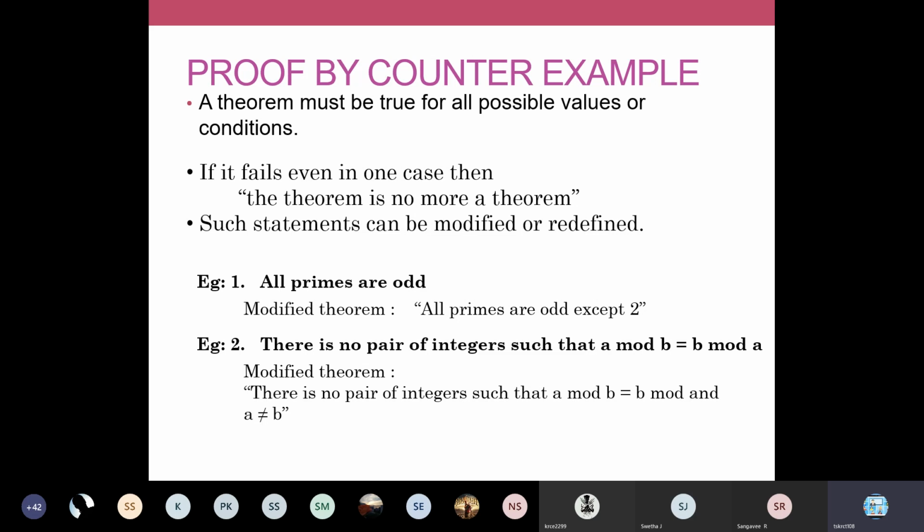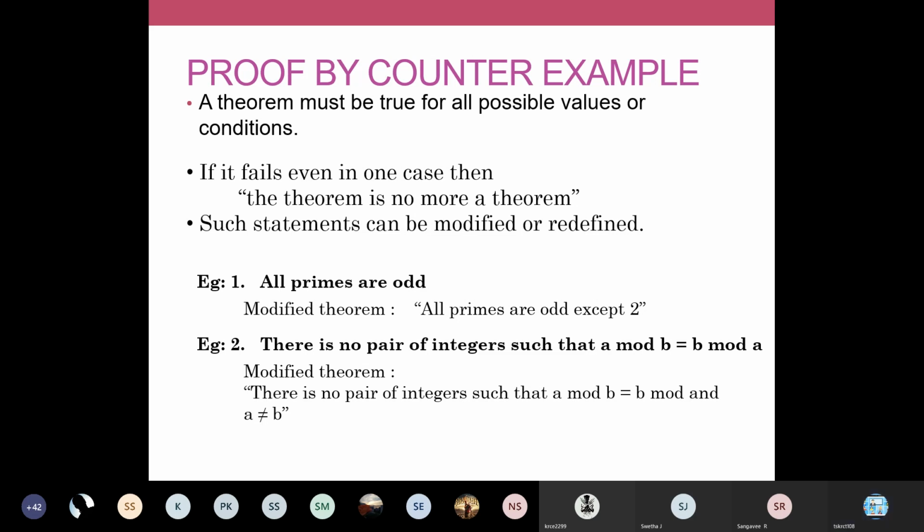So now what is our task? In our proof by counterexample, we have to identify at least one case where a mod b will be equal to b mod a.